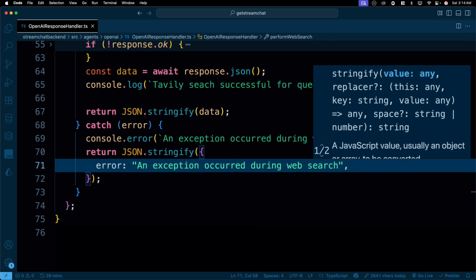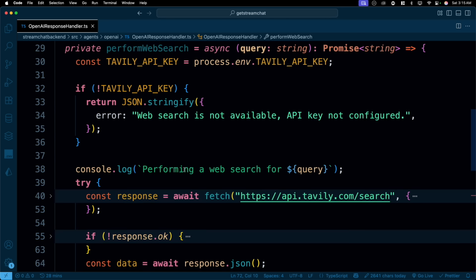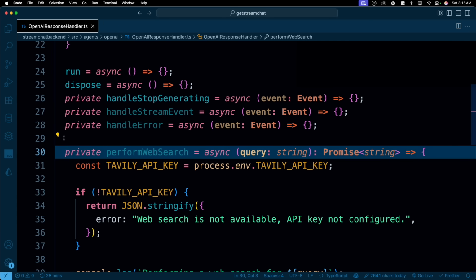All right, looks decent as of now, but let's explore it more. We can technically send more data in the error part, like we can send an instance of error, what kind of error, but this is okay. And I think this should all make it happy. Yep, looks okay. All right, so our perform web search is okay. And in case you want to know about the technicalities of it, this is called as tools. And yes, your API or your OpenAI will be completely able to access this one.